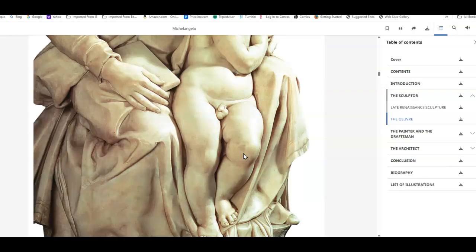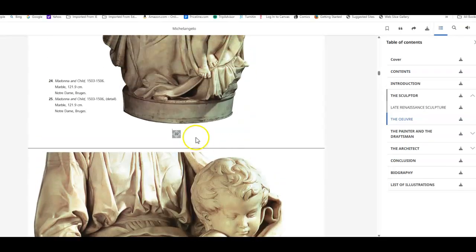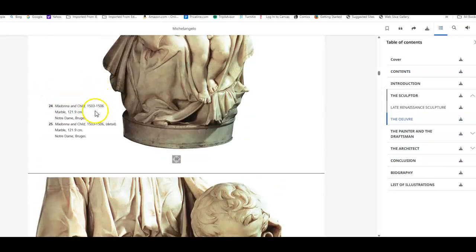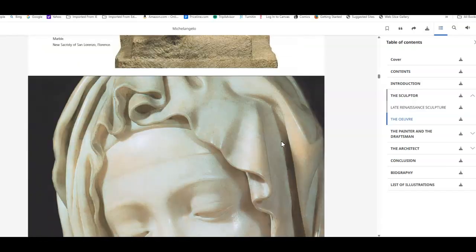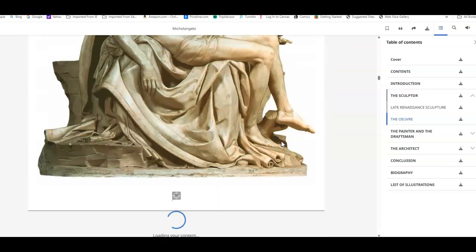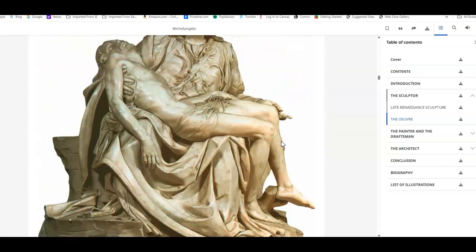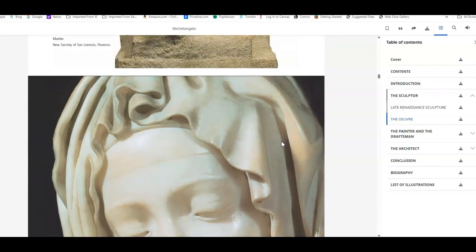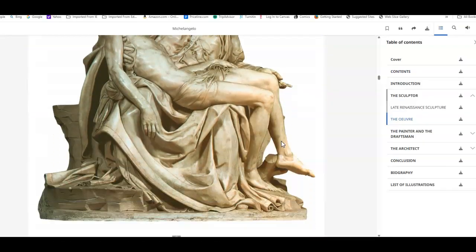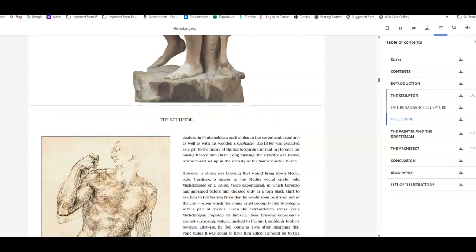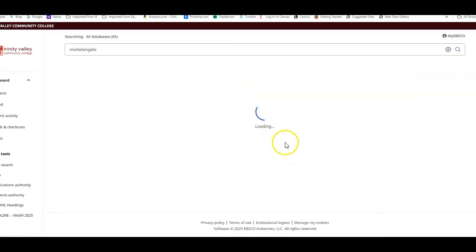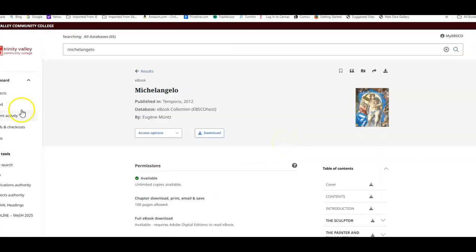You'll see that this statue of Mary is credited in the early 1500s. The next one is about 10 to 20 years later. And then this is his Pieta, a major work that is presented. You can see the detail here. It's part of that Manneristic style. The Pieta, you'll see, is in that era. So you have some details here. So this is a work that can be very useful. Primarily, I want to show you that one because it has the images of the works in it.